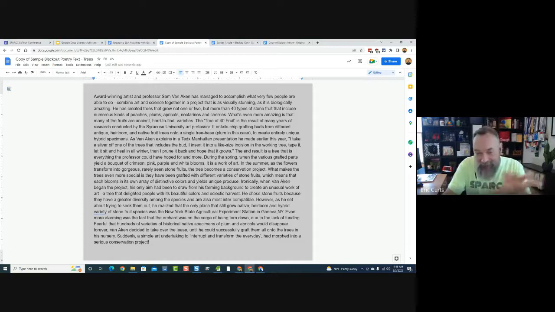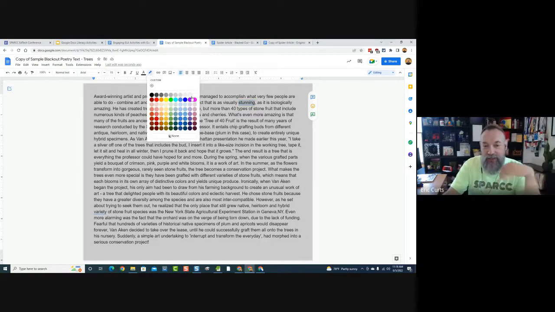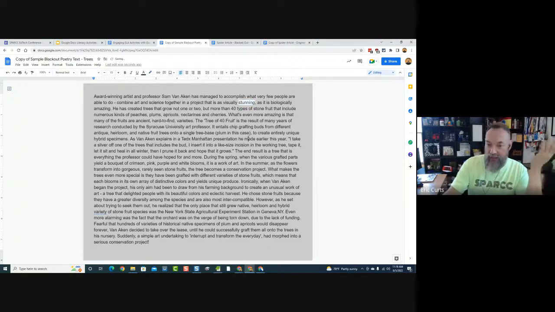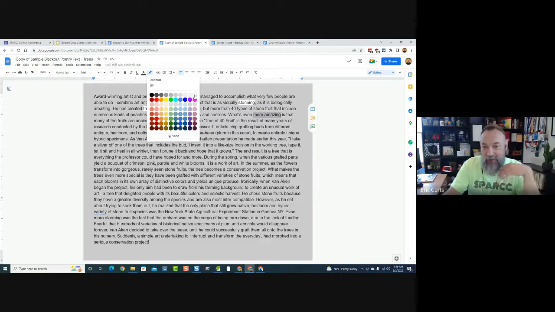Now, I'm not really going to write a poem here. I'm just going to pick some words as examples. But like if I was reading through this, maybe the word stunning, maybe I like that. So I select the word stunning, and then I go up to my highlighter tool and I choose white. And I highlight that white. And then I keep reading through, and maybe I wanted to grab trees. Maybe it's stunning trees. And again, I'm not really going to take the time to write a full poem here, but I'm going through and I start finding things, maybe, more amazing. Maybe that I want to include in my poem. So I make that white.